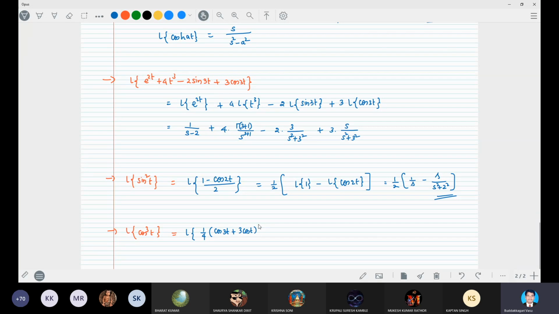This is cos cube t. Now you can go ahead in the same way. Next, find the Laplace transform of sin of omega t plus alpha. You do this one.